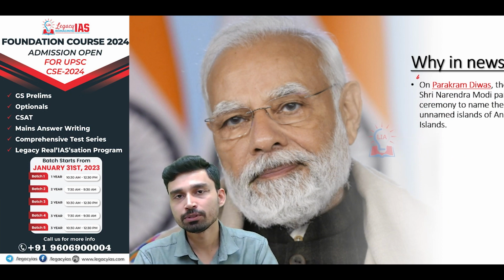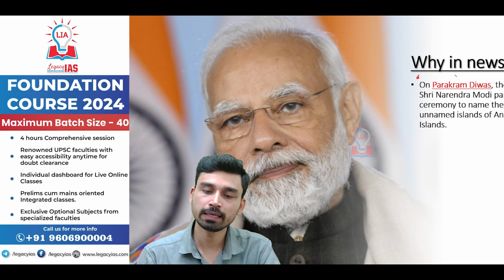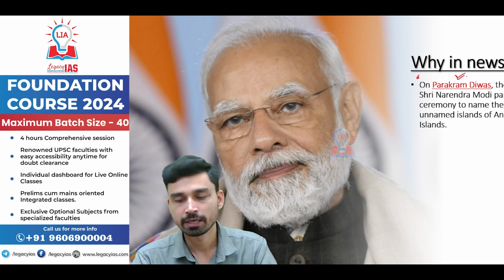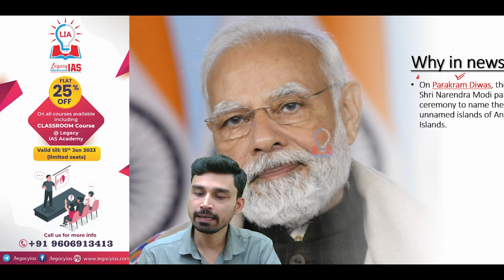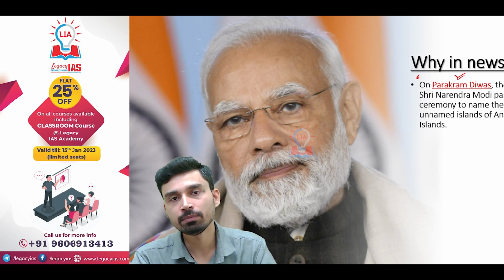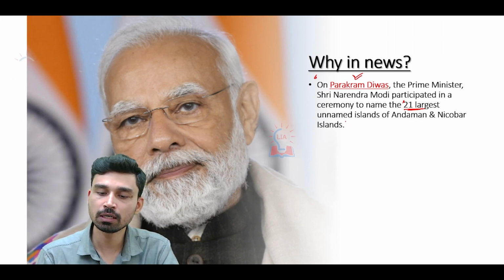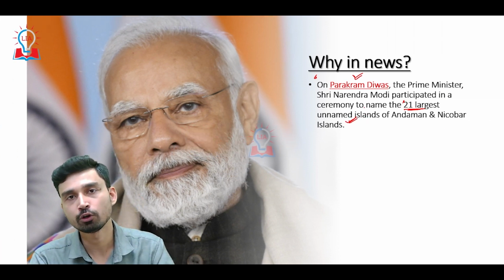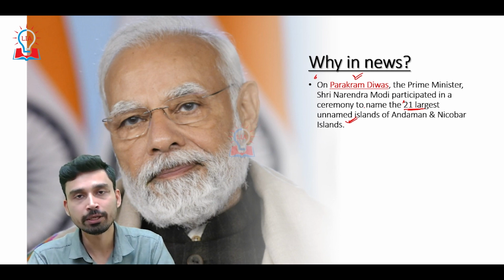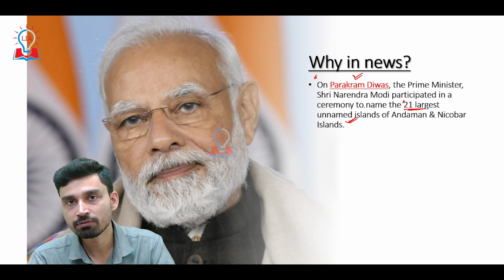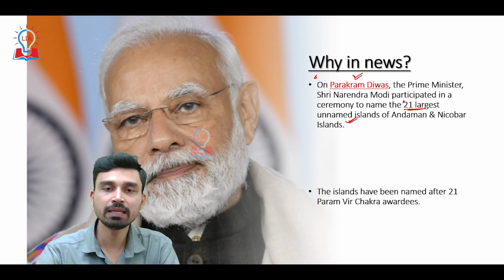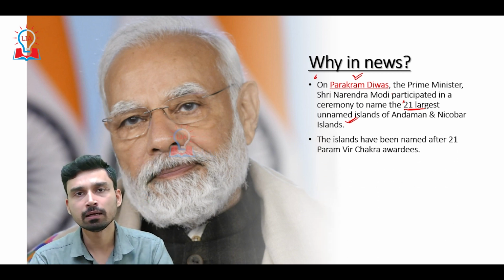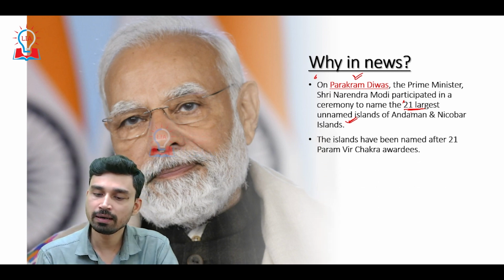Recently, the Prime Minister of India, Shri Narendra Modi, on the eve of Parakram Diwas, participated in a ceremony, and in this ceremony he named the 21 largest unnamed islands of Andaman and Nicobar. Andaman and Nicobar overall is a group of 265 islands, and many of these islands, which are very small and even medium sized in area, are not named.